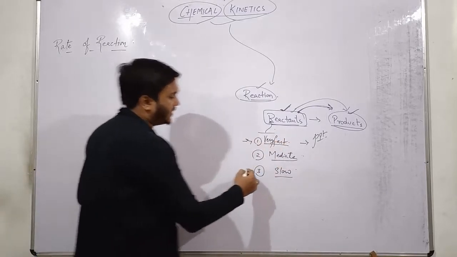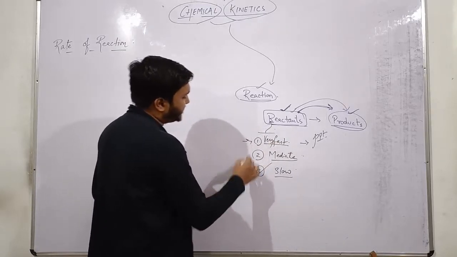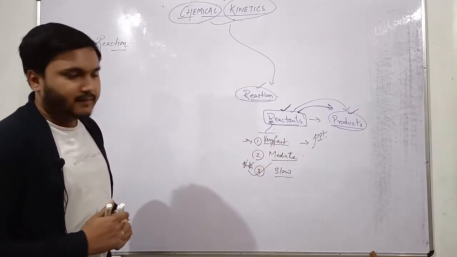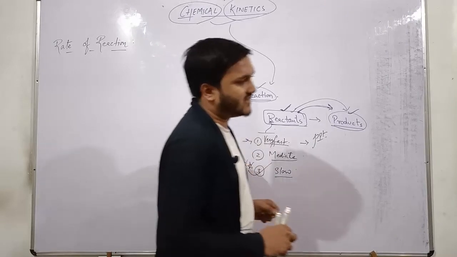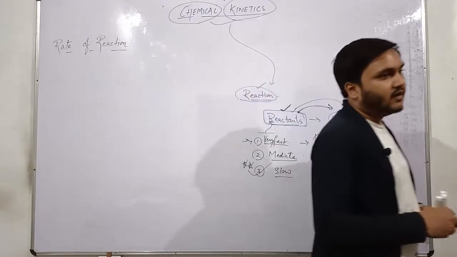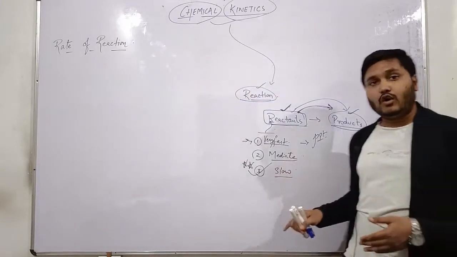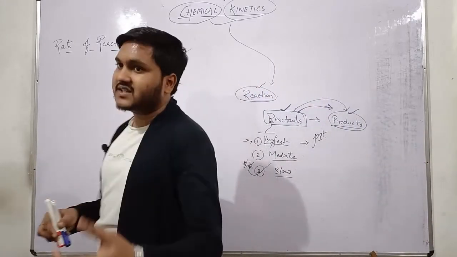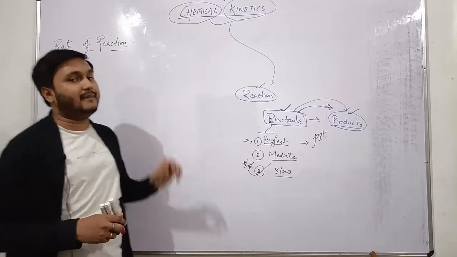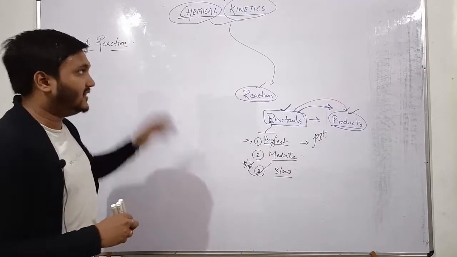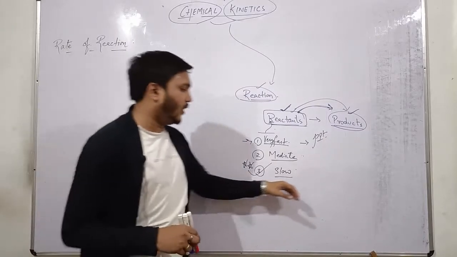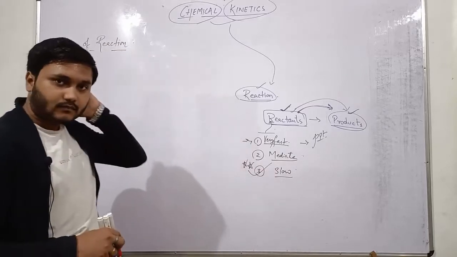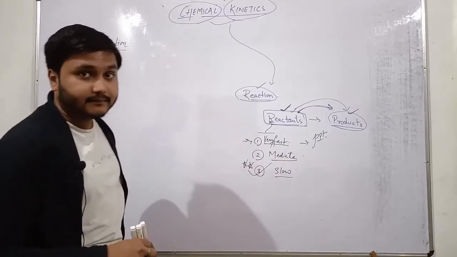And slow reactions are the best reactions for our observation because we cannot observe a very fast reaction or intermediate reaction. We prefer a very slow or slow reaction for the observation and understanding of the mechanism of the chemical reaction. So in this topic we will be discussing the slow reaction. I hope you all get it.